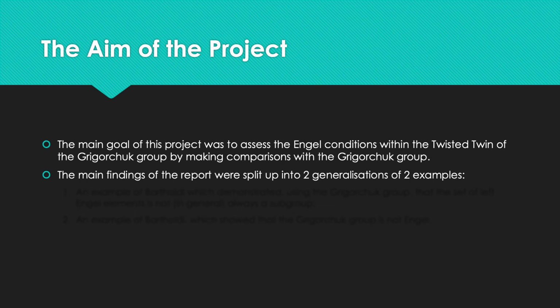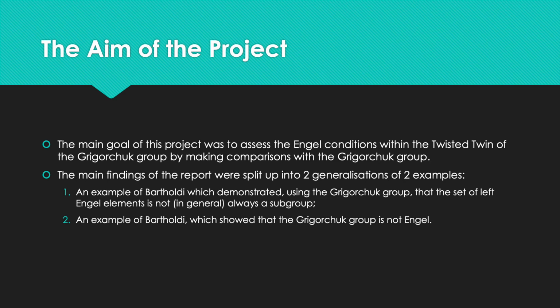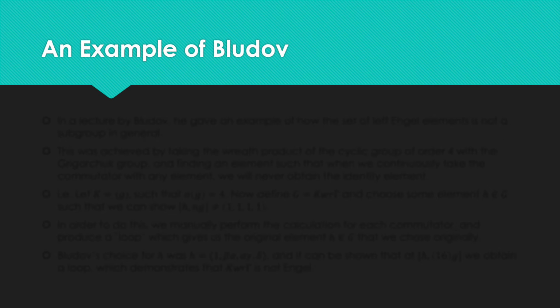The main findings of the report were split up into 2 generalizations of 2 different examples. The first was an example of Bludov, I've accidentally written Bartholdi, which demonstrated using the Grigor group that the set of left Engel elements is not in general always a subgroup. And the second example, which actually was by Bartholdi, showed that the Grigor group is not Engel. So first we'll go over the example of Bludov.